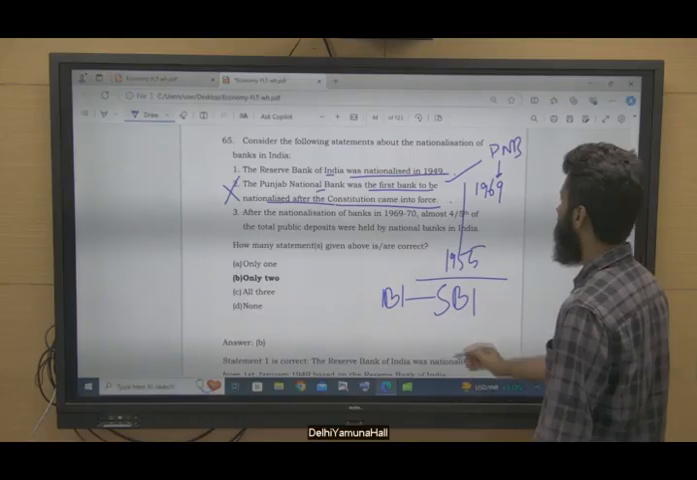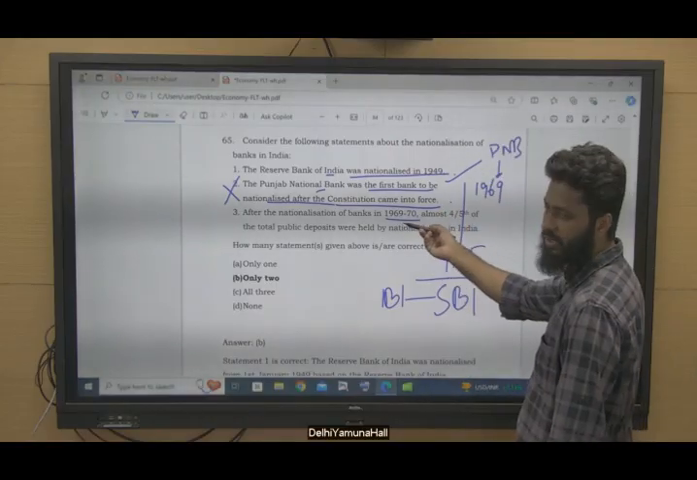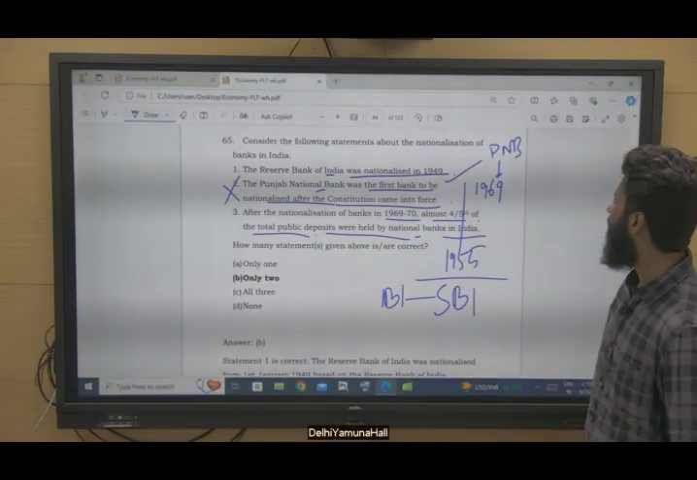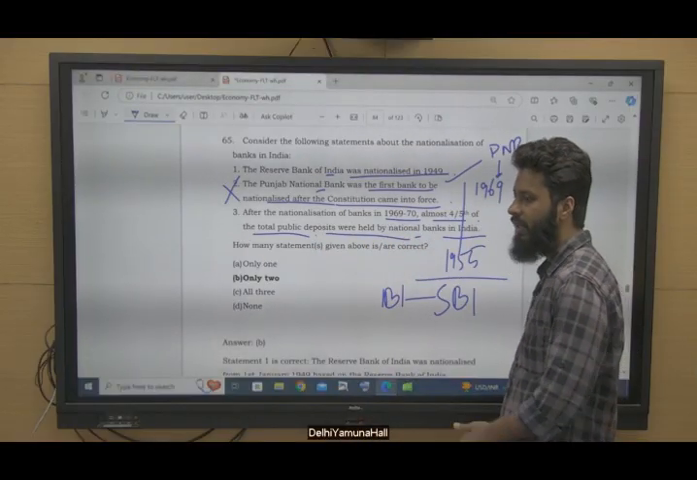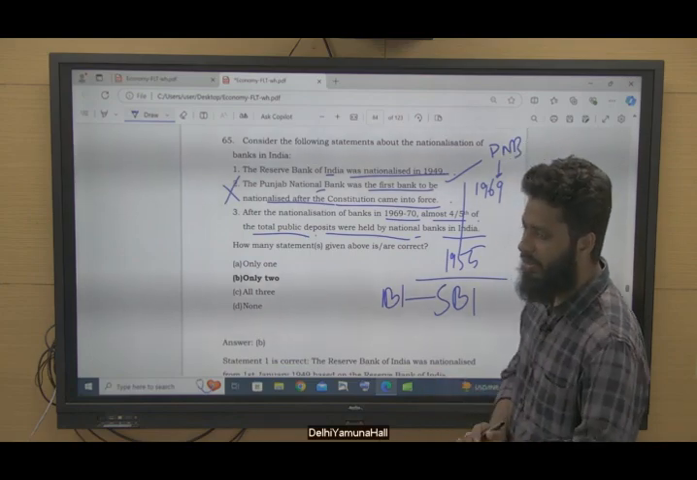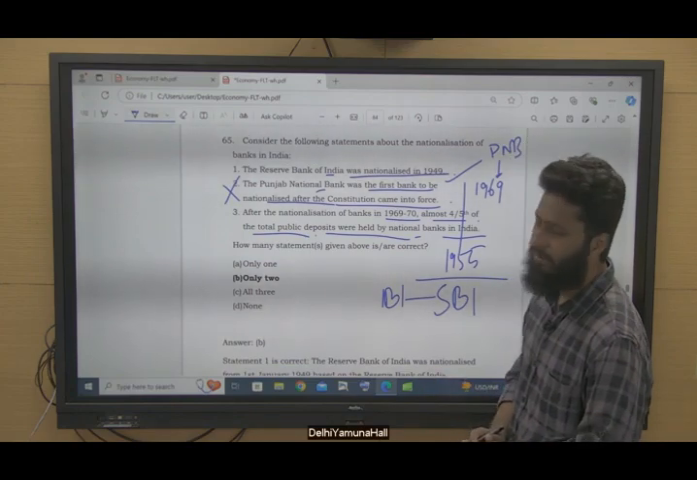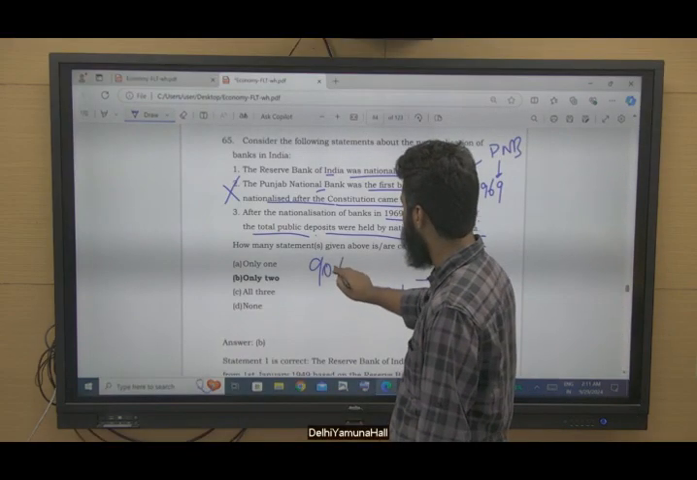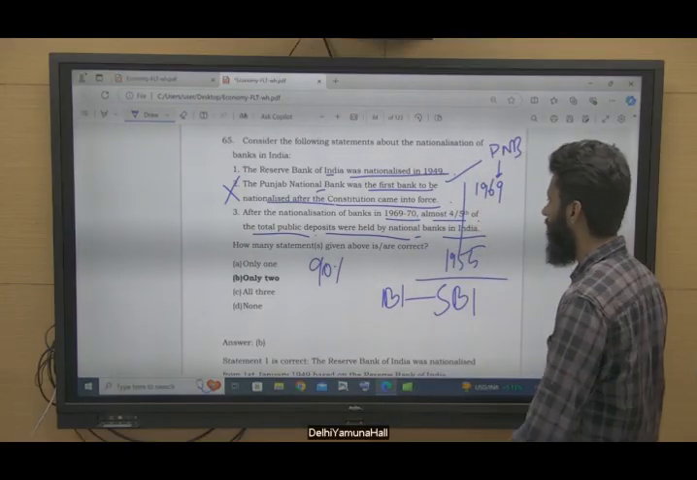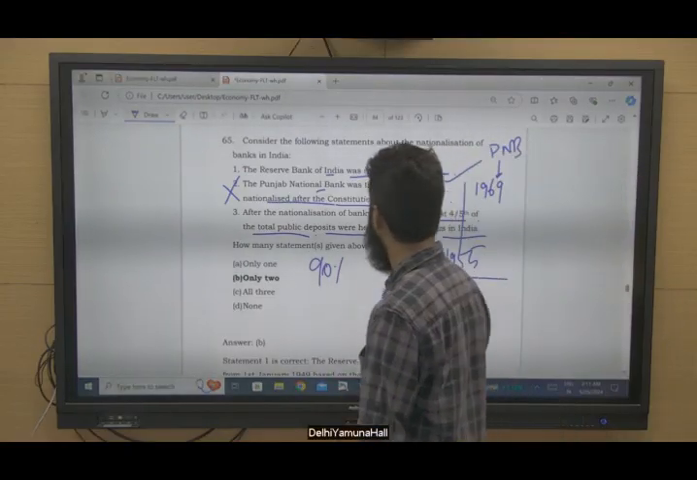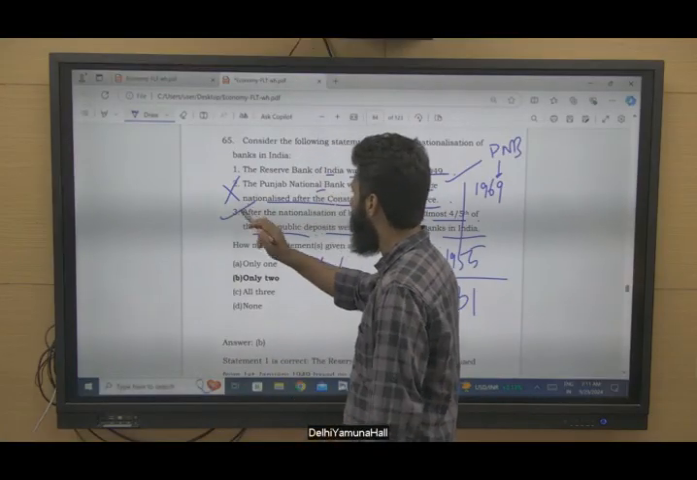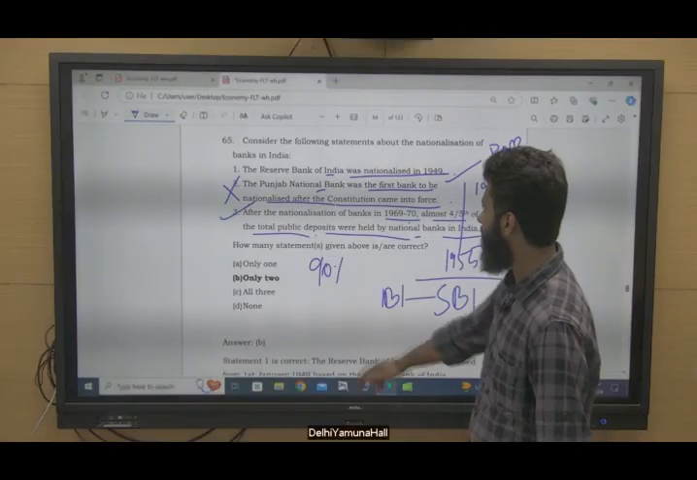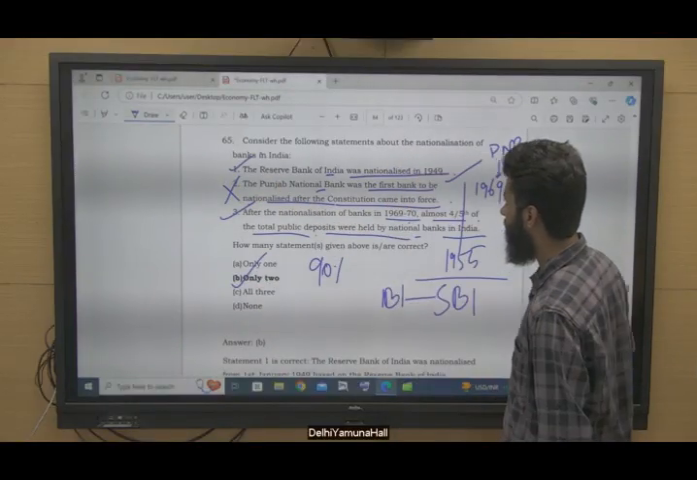After the nationalization of banks in 1969 to 1970, that financial year, almost four-fifths of the public deposits were held by nationalized banks in India. Yes, 90% deposits, and approximately 89% was the lending share, right? So approximately 90% of loans were given by the nationalized banks only, and almost 89 to 90% of deposits were with nationalized banks only, right? So this is correct, this is correct, this is correct. So 2 statements are correct.